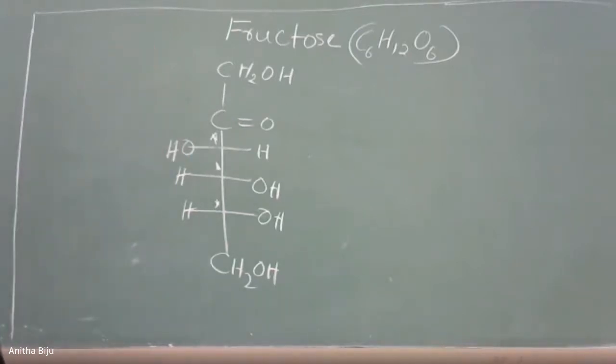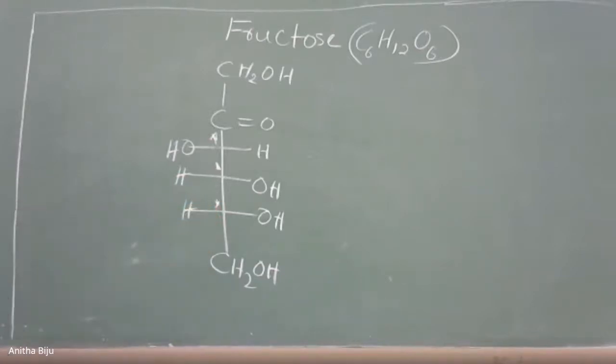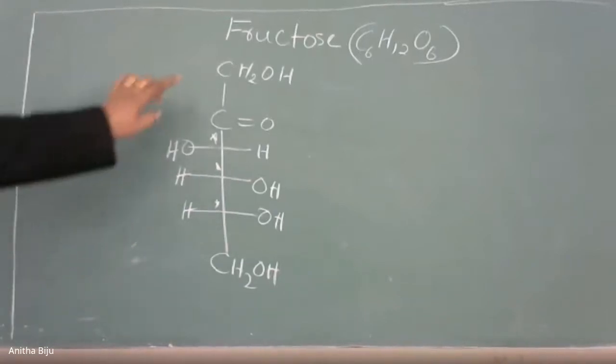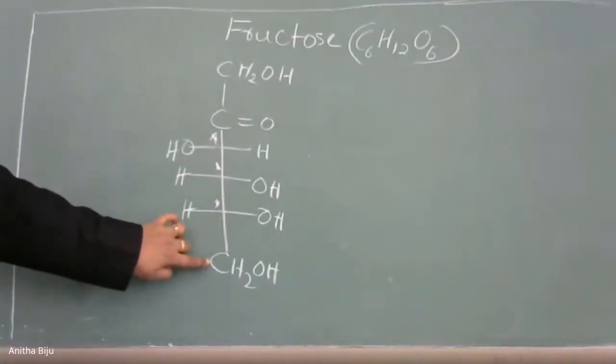And a cyclic structure is also there, where the fifth carbon is connected to this carbon atom. So we get a cyclic structure, and first I will show you how the cyclic structure is obtained. Okay, let us see. First you draw this structure, after that I will draw. Do it quickly. Okay, 1, 2, 3, 4, 5, 6. 6 carbon atoms are there, it is similar.